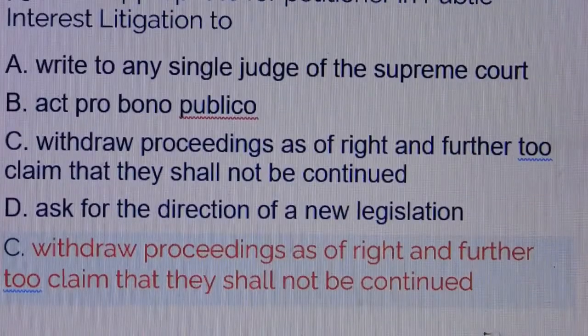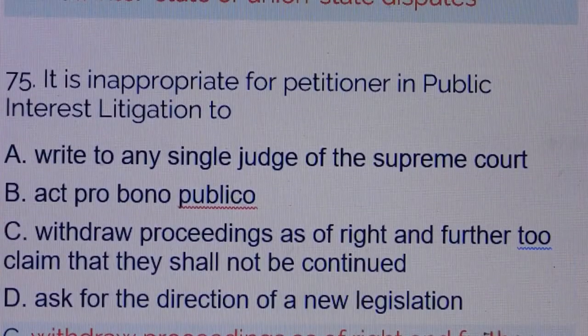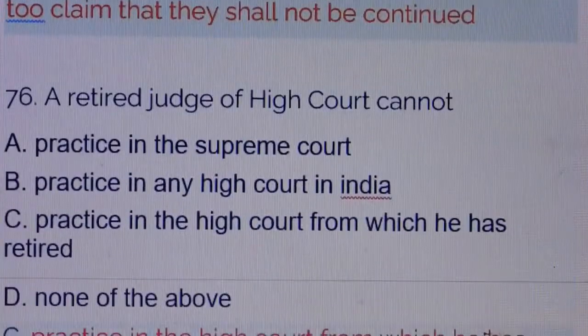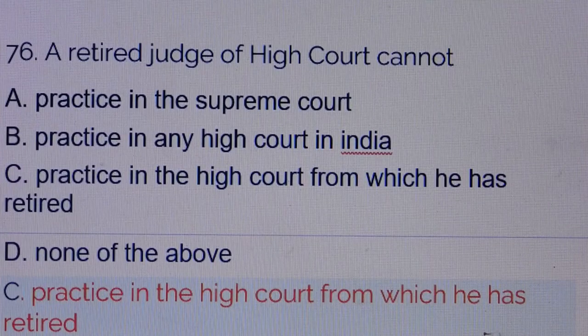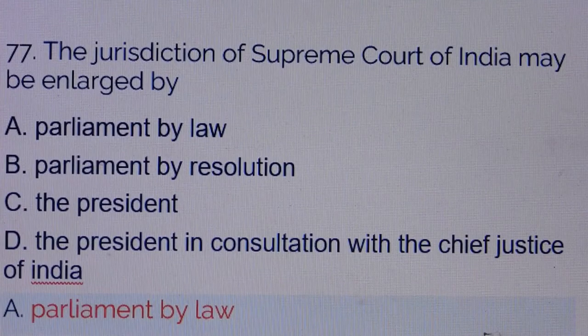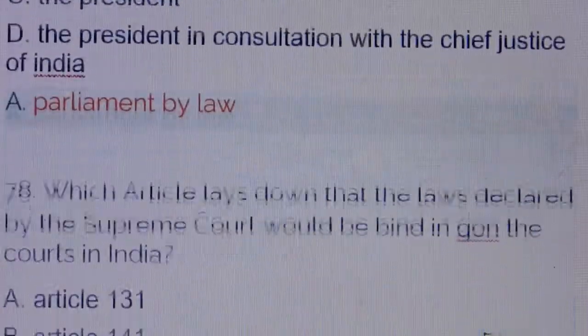Question number 75. It is inappropriate for petitioner in public interest litigation to. Answer is option number C, withdraw proceeding as of right and further to claim that they shall not be continued. Question number 76. A retired judge of High Court cannot. Answer is option number C, practice in the High Court from which he has retired. Question number 77. The jurisdiction of Supreme Court of India may be enlarged by. Answer is option number A, Parliament by law. Question number 78.